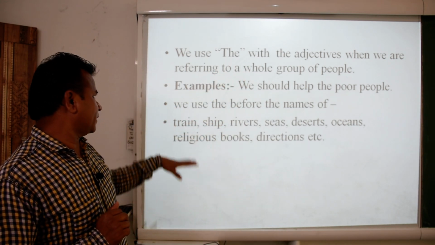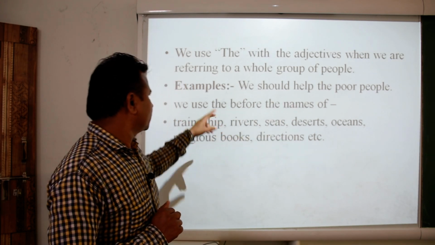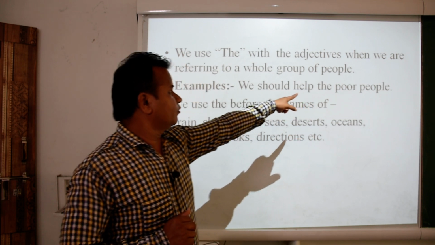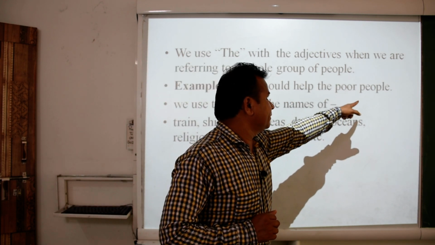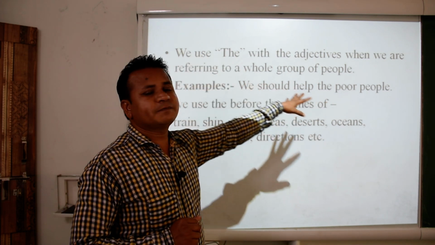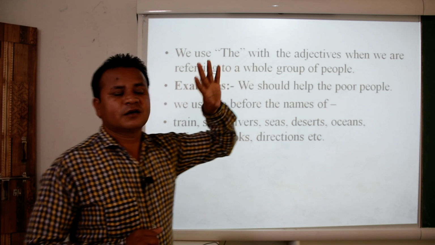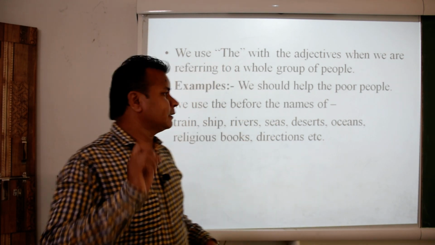How? Let us see the example. We should help the poor people. We should help the poor. Poor is the adjective, okay, and since we are talking about a group of people, that is why we use the. We should help the poor people.